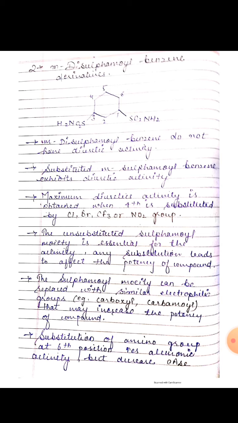Next one is substitution of an amino group at the 6th position increases the diuretic activity but decreases carbonic anhydrase inhibitory activity.